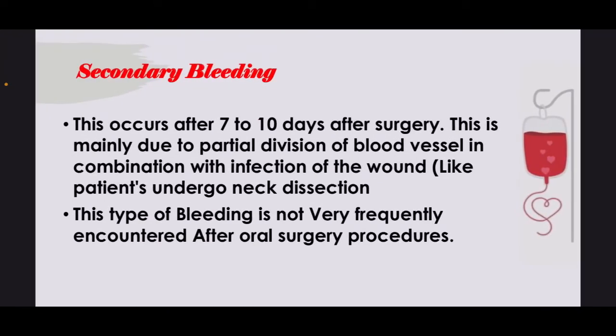The secondary bleeding occurs 7 to 10 days after surgery. This type occurs due to partial division of a blood vessel in combination with infection of the wound, and is not very frequently encountered after oral surgical procedures.